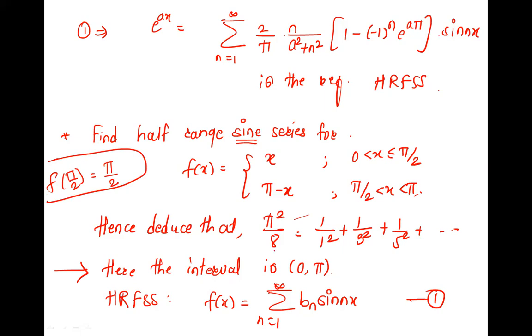But if you are in doubt, if here it were not less than or equal and here it were less than or equal, then what would be the value of f of pi by 2?